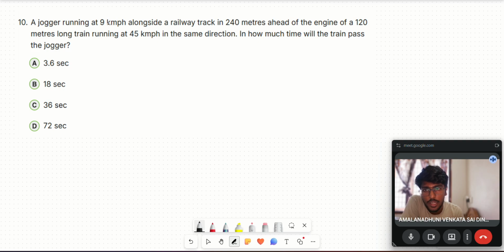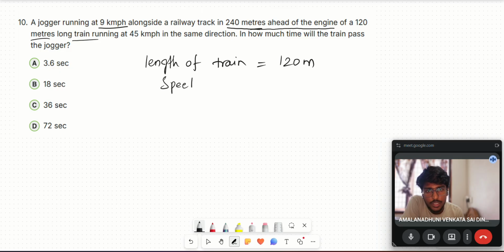Question. A jogger running at 9 km per hour alongside a railway track is 240 meters ahead of the engine of a 120 meters long train. Here given: the length of the train is 120 meters and the speed of the train is 45 km per hour. And the jogger is running in the same direction as the train.